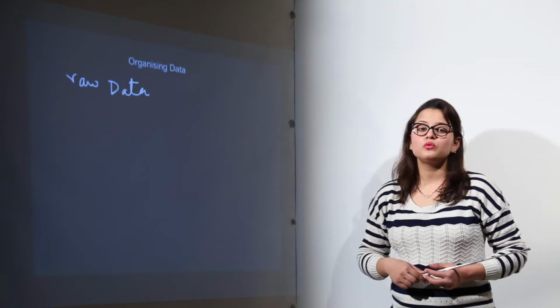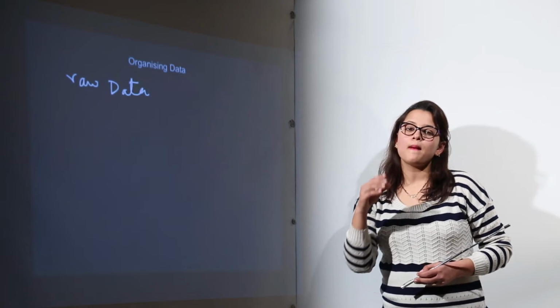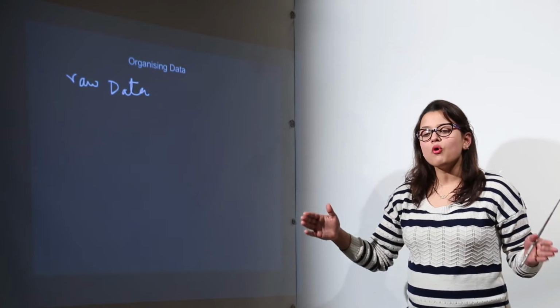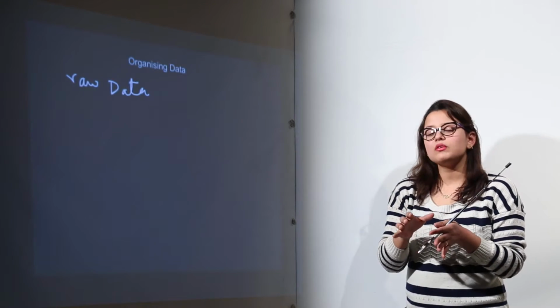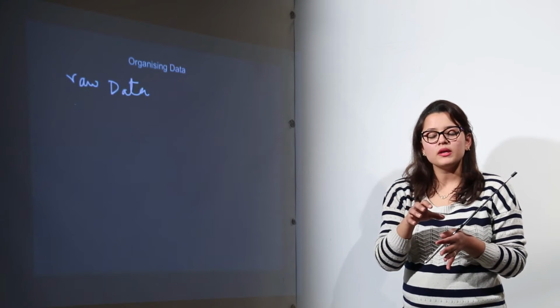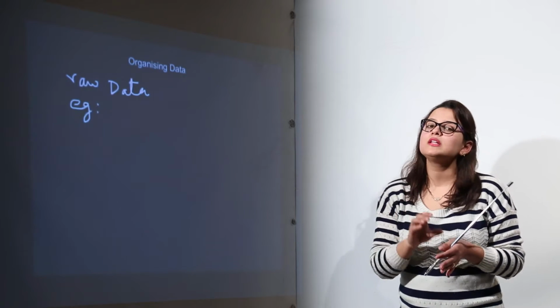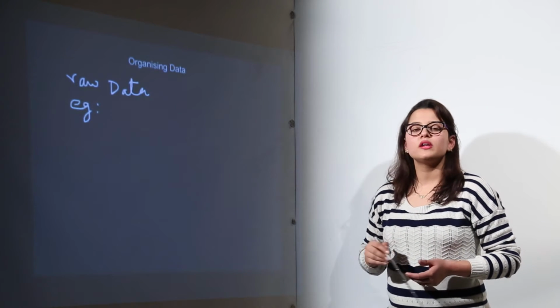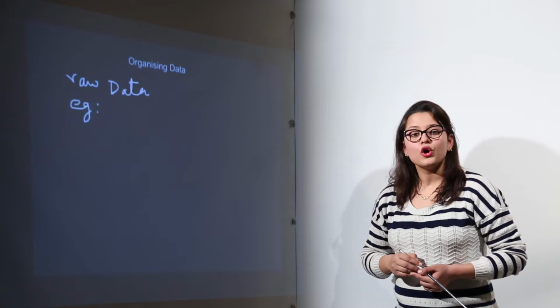If you try to define it, raw data is nothing but information collected that cannot be analyzed. We have all the values lying together, but we cannot analyze how many, which values are the maximum, which are the least values, and so on. So the data just collected for organization purpose is known as the raw data.